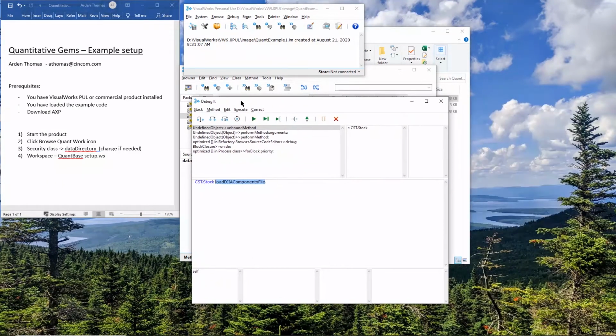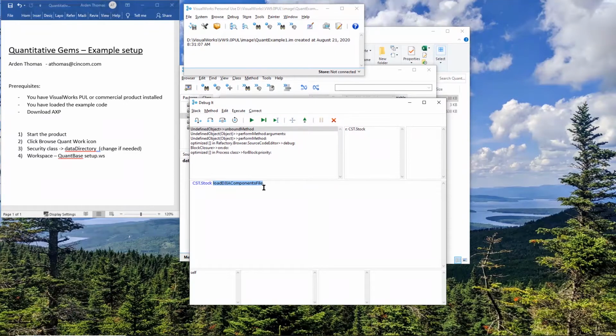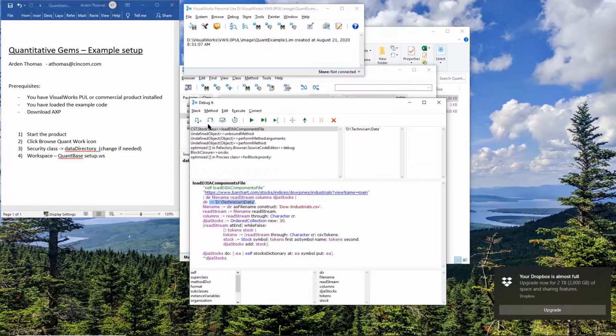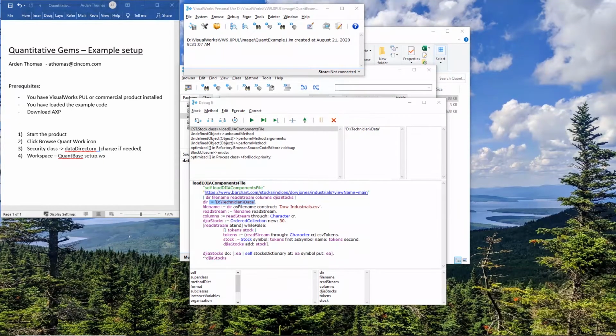This brings me into a Smalltalk debugger, one of the magic pieces, and lets me walk through. So this is step into the code, run the code, and run over iterations. So I've stepped into the code. I can see, okay, my directory, D technician data.